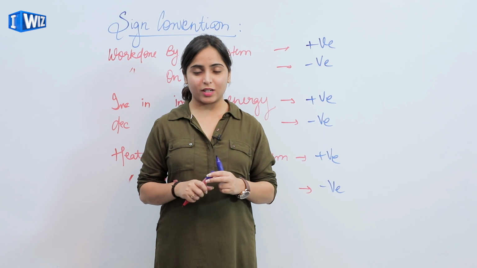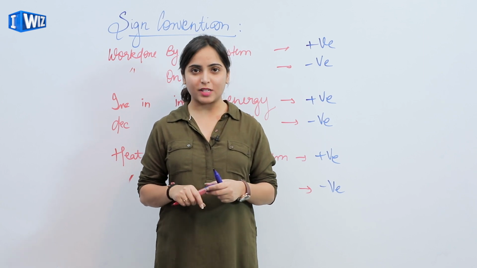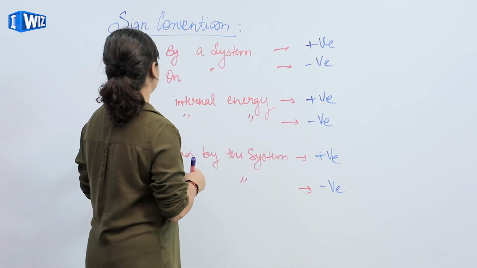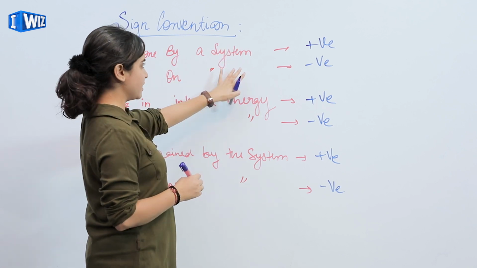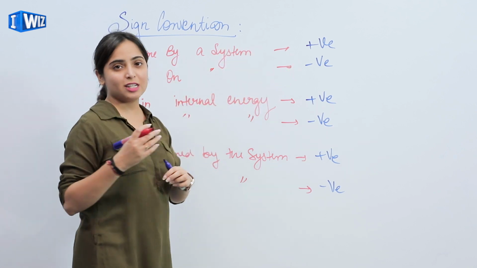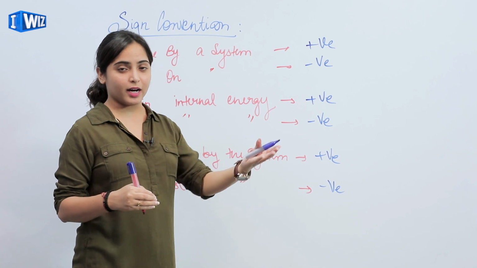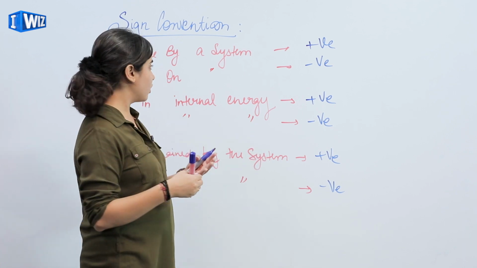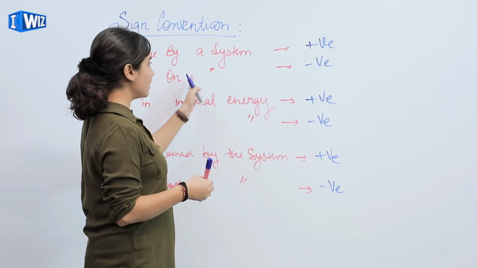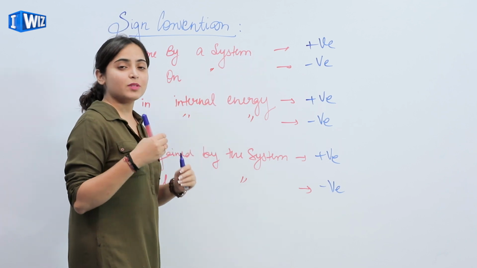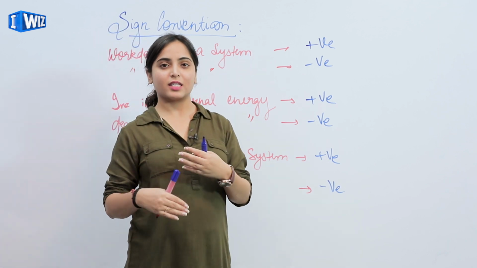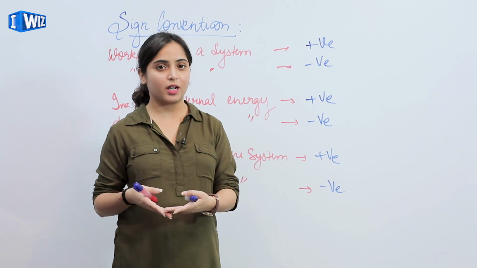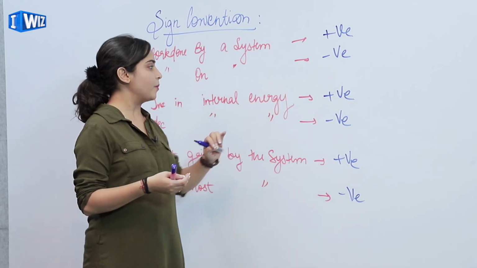So after calculating the work done, we'll follow some sign conventions. That is, work done by a system is positive. That means जो work done है वो system कर रहा है तो वो work done positive होगा. If work is done on the system, that is negative. अगर हम system पे कोई external force लगा के system के ऊपर काम कर रहे हैं, उस पर work कर रहे हैं, तो that will be negative.